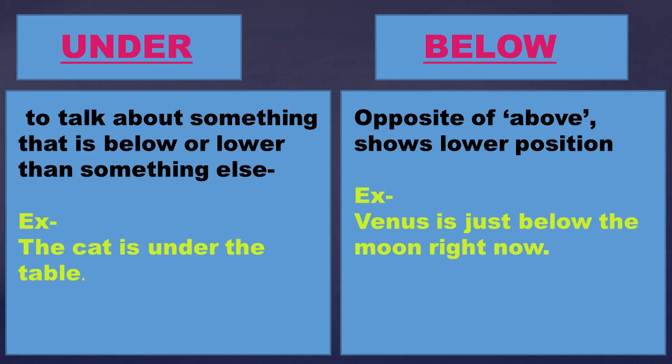For example, the cat is under the table. Below is the opposite of above. It also shows a lower position. For example, Venus is just below the moon right now. The two objects are not touching each other, but one is below the other, right? So this is the only difference between under and below.